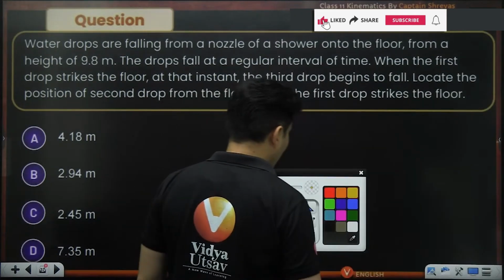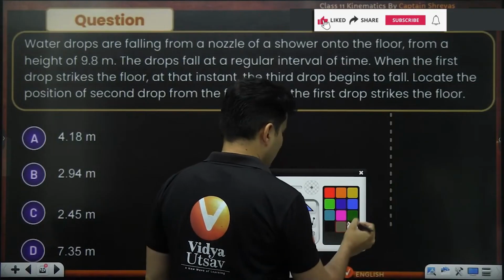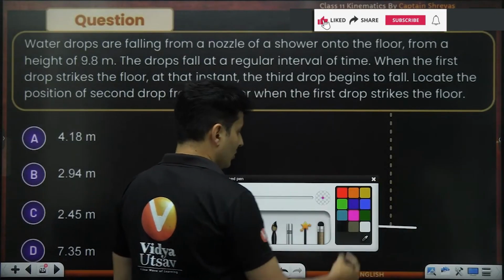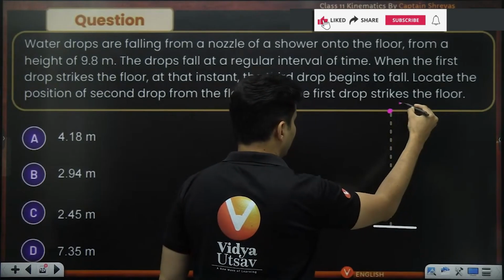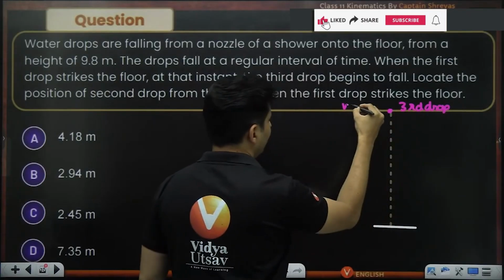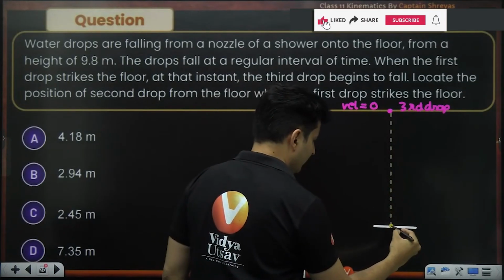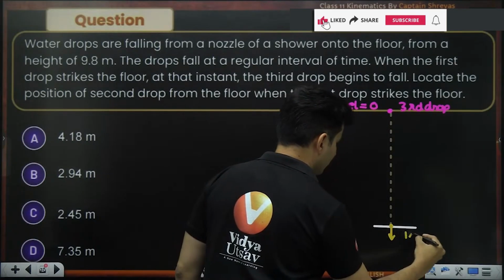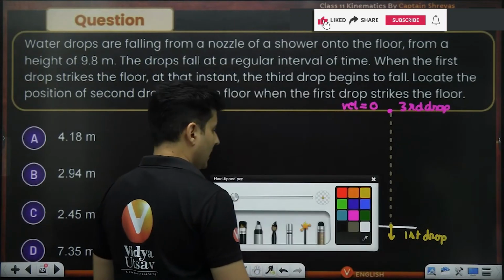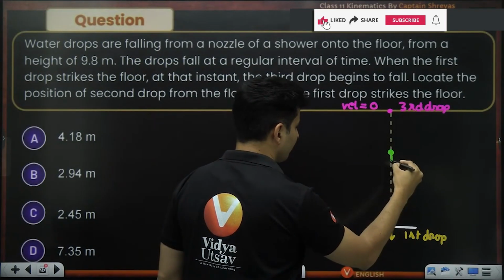Let's draw the scenario. This is the scenario. This is the path of the drops. This is the flooring. So this is the third drop, and the velocity over here will be 0. The first drop will be hitting over here. This is the first drop touching the ground with some speed, and meanwhile, the second drop will be somewhere over here.